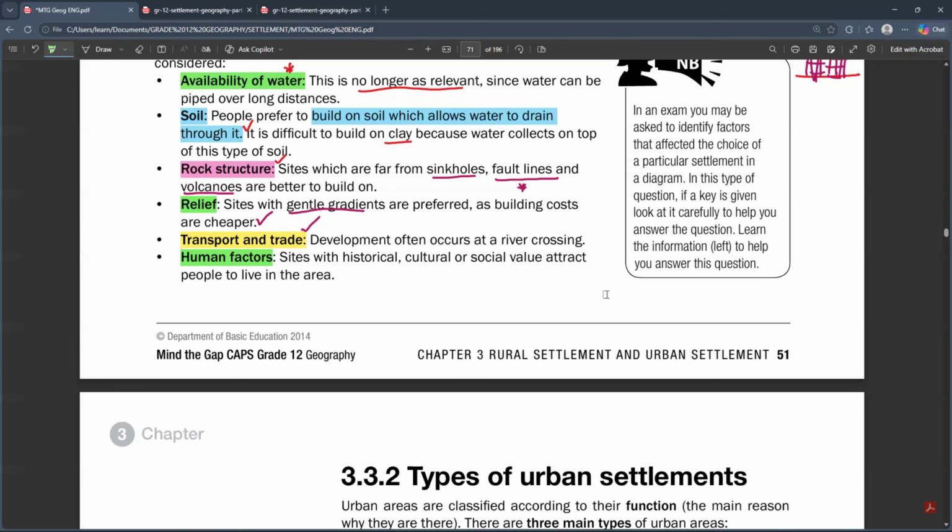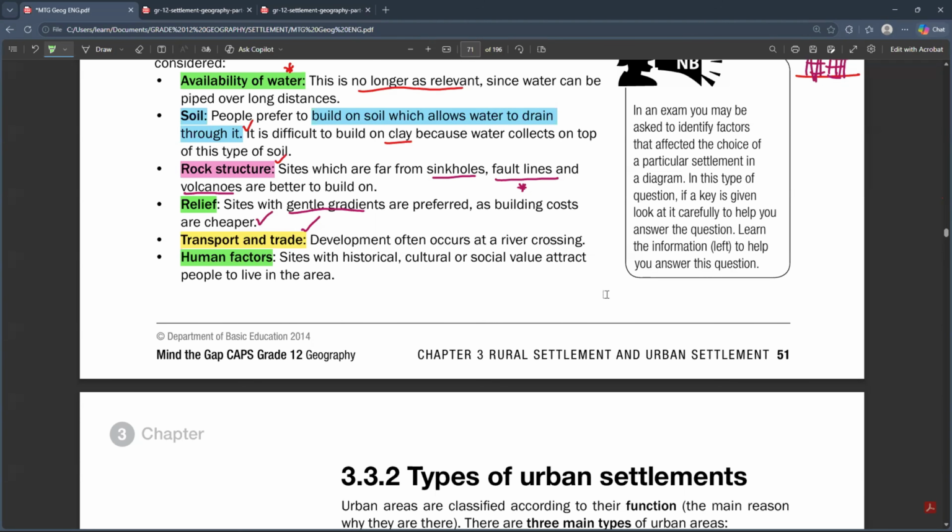Politics is simply the historical, or you can say the cultural or the social values that are found within people. For example, here in South Africa, we already know that the history of South Africa goes all the way from apartheid and all of that. So the way our culture is will be different from another country that has a different history, a different culture. So you need to look at the society, the human factors here. We're talking about the society that you are going to live in.